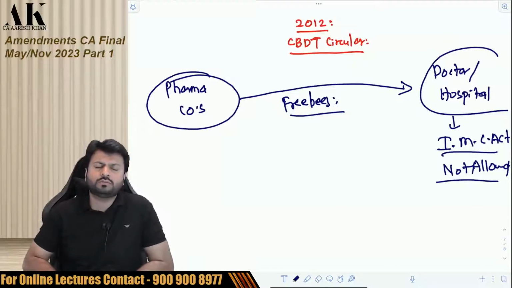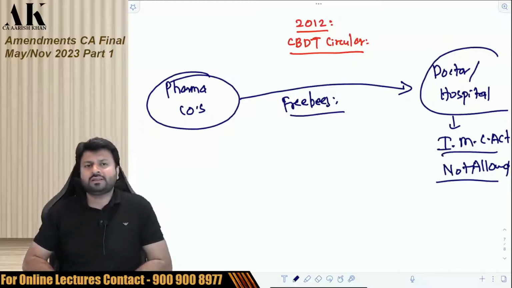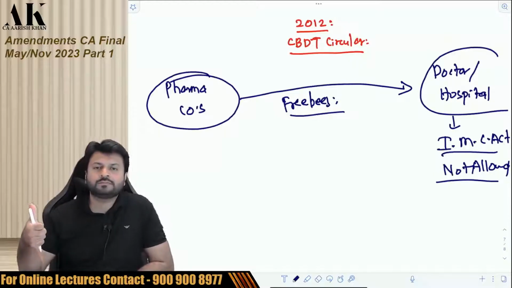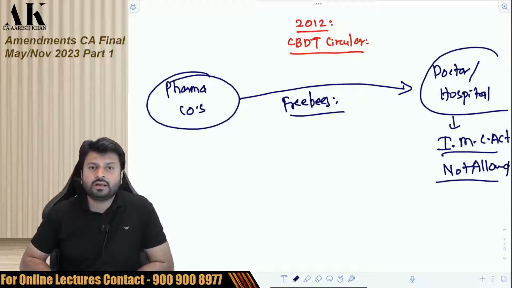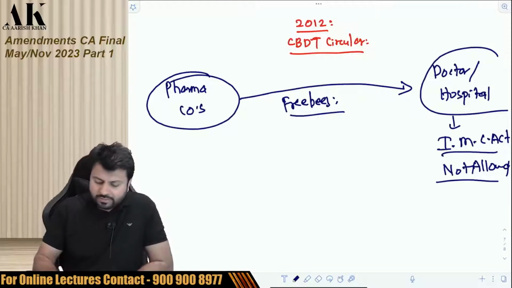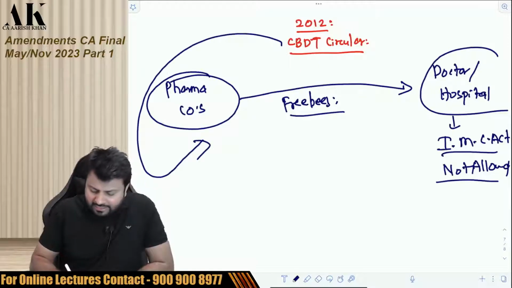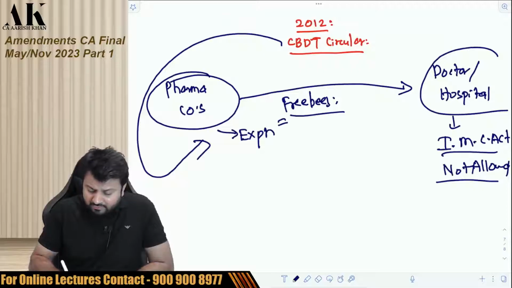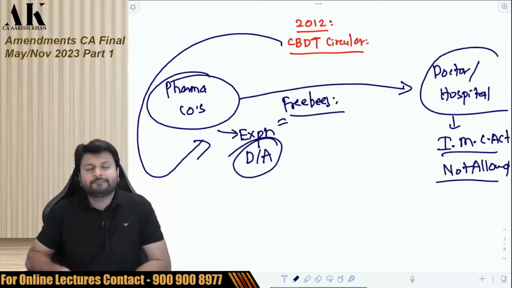It is not allowed. Still they accept. What are the freebies that they accept? They accept foreign tours. They accept expensive gifts like iPhones, MacBooks, gold, jewelry, etc. But it is not allowed. Indian Medical Council Act has prohibited doctors from accepting that. Still they give. So CBDT came up with a circular and said that if you give such freebies, then that freebie expenditure will be disallowed in your hand.